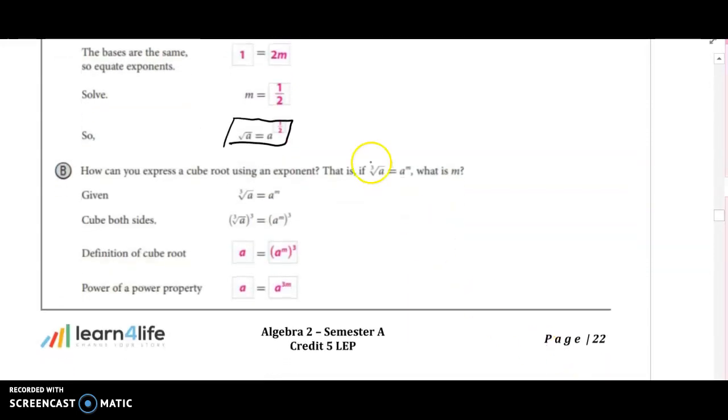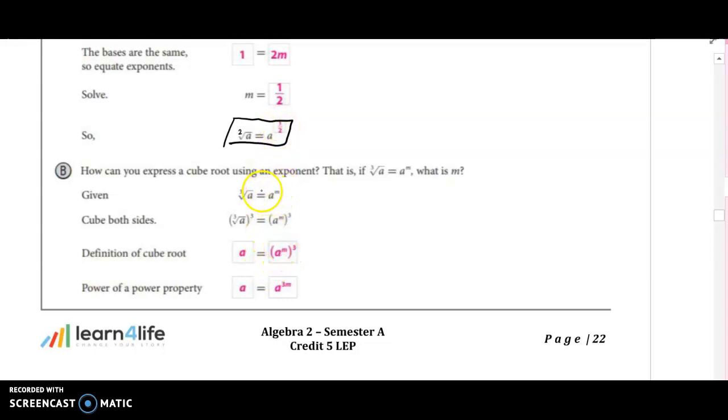So how can we express a cube root using an exponent? Hopefully you notice that whenever we have a square root, whenever the index is 2, if it's not there, that automatically means 2 because it's square root, then the rational exponent is 1/2.